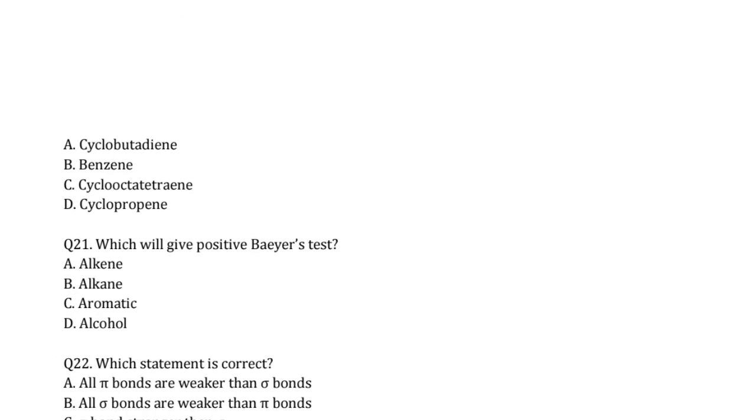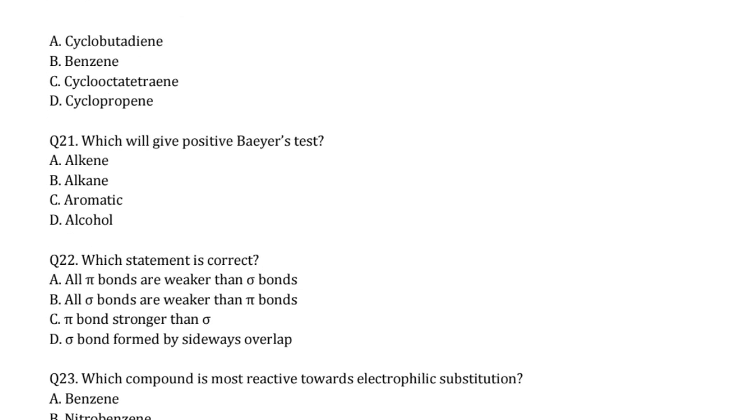which is aromatic. So it is a sure question that we know aromatic compounds are nothing but benzene. Okay. Next, which will give positive Baeyer test. Baeyer reagent is cold alkaline potassium permanganate, generally given by alkene because it is generally used to test unsaturation. Next, which statement is correct?